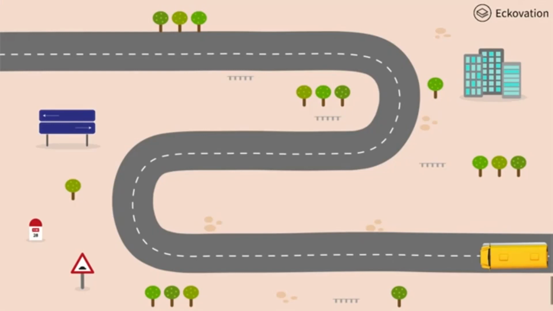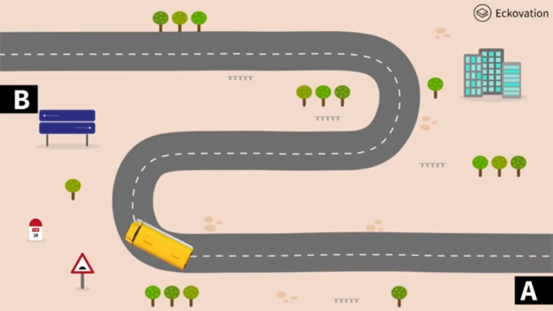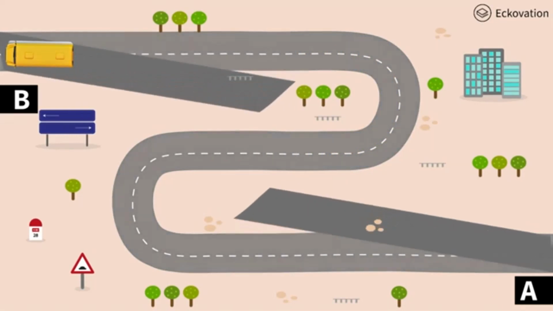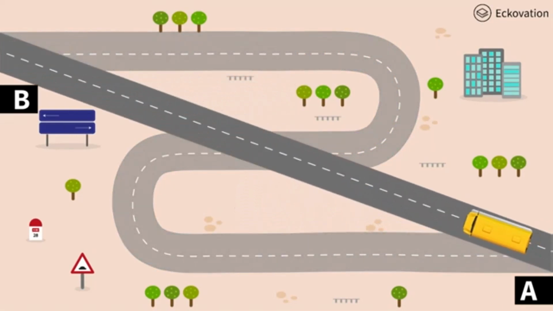Let us consider the previous problem in which, instead of this curved path for the bus to reach from A to B, we have one more direct way which connects A and B. Compared to the first path, the second one is the shortest path. Therefore, a straight line path is always the shortest path. This shortest path which connects A and B is called displacement.